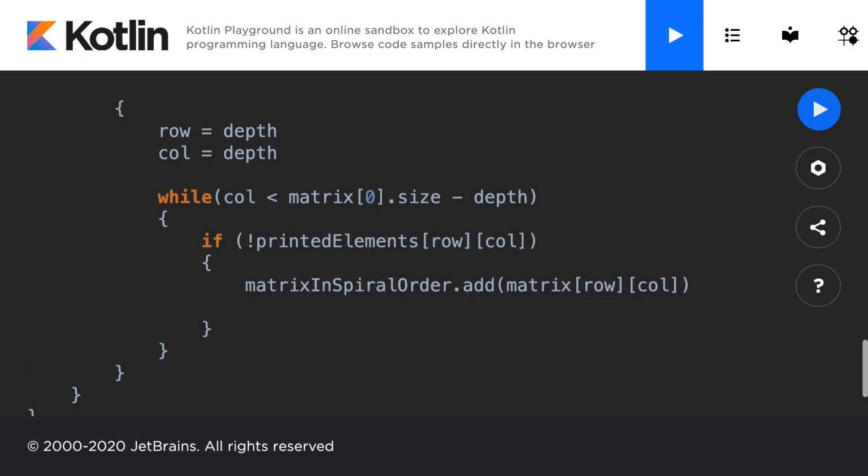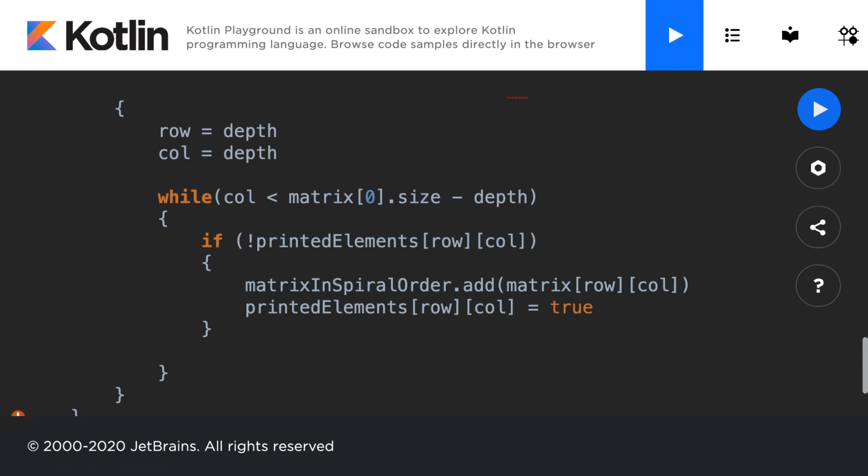And then we'll take our matrix printed elements. We'll take the printed elements at the current row and the current column, and we'll assign it to equal true. Why? Well, because we just printed it. So we don't want to print it twice. That is definitely something you want to watch out for with this question, is printing an element twice accidentally. Definitely we do not want that.